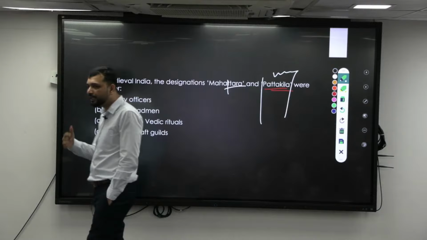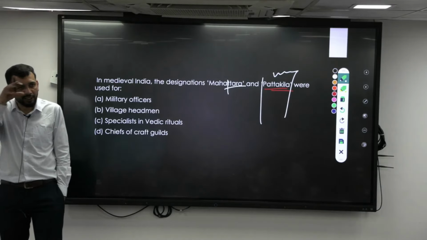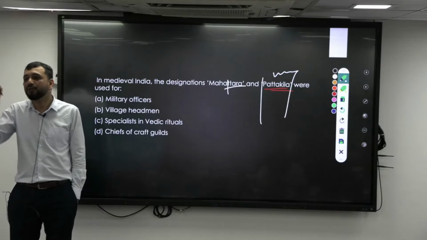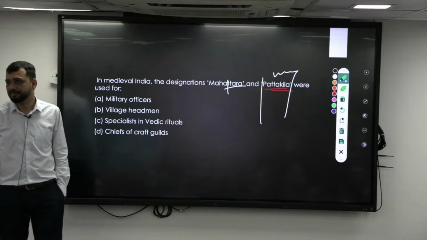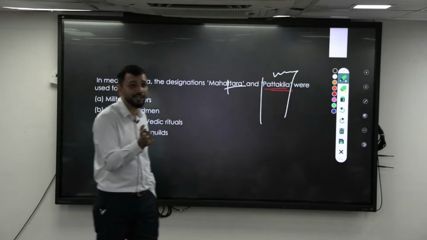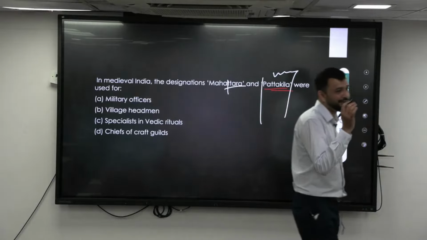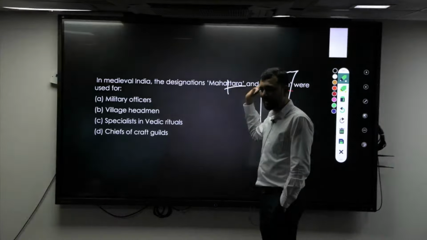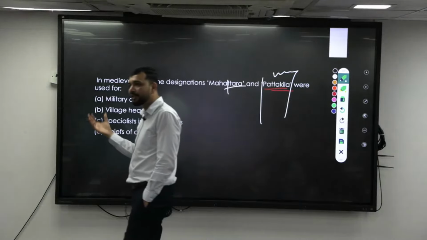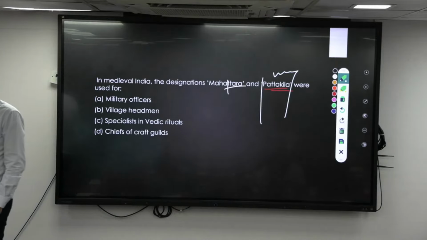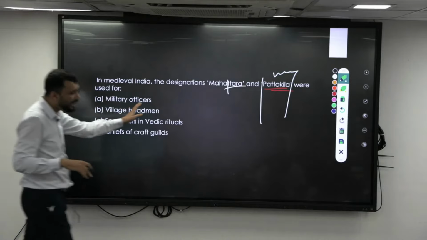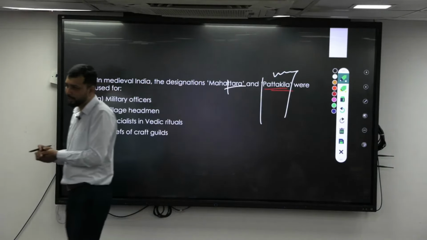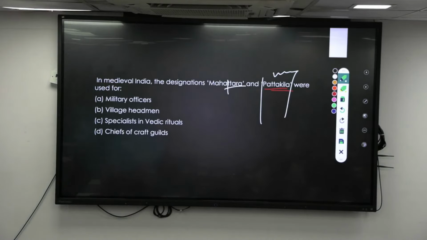Similarly, for the village there was Grama Bhojika or Gramika. Also, for village accountants, Kulkarni was there. Still we have many surnames like Kulkarni. So Kulkarni is basically village accountants, and that surname was given to them. Similarly, Muqaddam was another village headman during the Delhi Sultanate period. This is mostly in the western part. The similar term used in the Delhi Sultanate and by the Marathas was Muqaddam. So you should have a basic understanding of that.